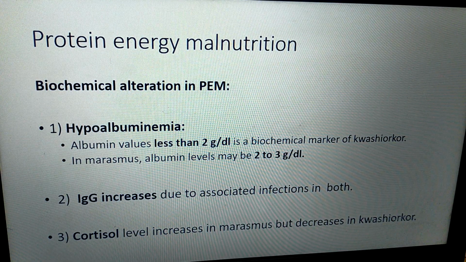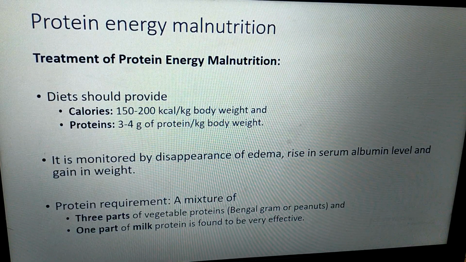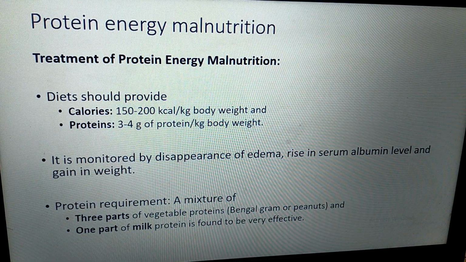It is also less than the normal range. Next is IgG, immunoglobulin G, which increases due to associated infections in both cases. Cortisol level increases in marasmus and decreases in Kwashiorkor. After seeing the biochemical alterations, we will come to the treatment of protein energy malnutrition.